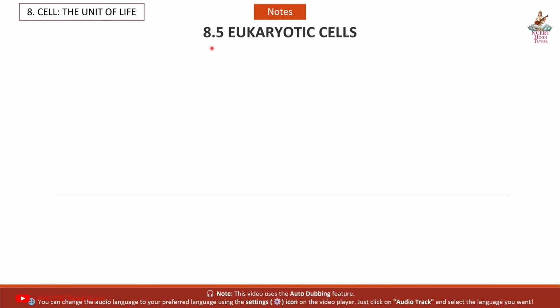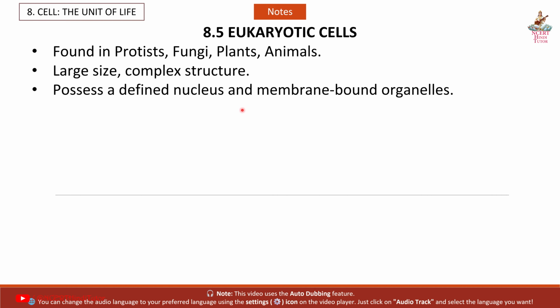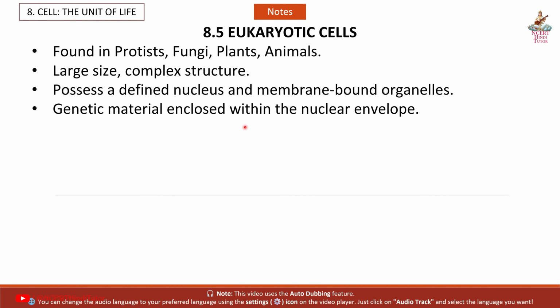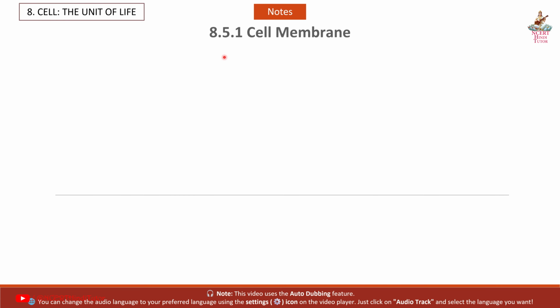Non-membranous. 8.5 Eukaryotic cells, found in protists, fungi, plants, animals, large size, complex structure, possess a defined nucleus and membrane-bound organelles, genetic material enclosed within the nuclear envelope. Components: cell membrane, cytoplasm, nucleus, organelles.